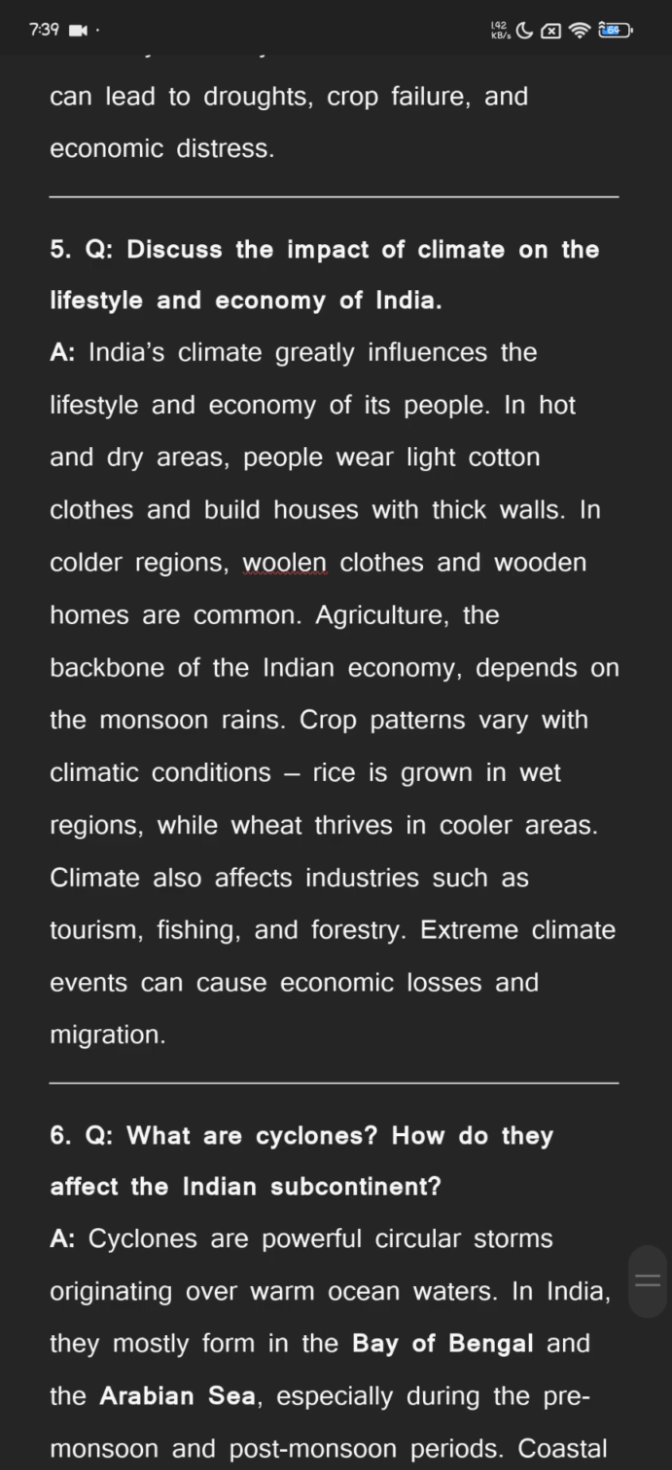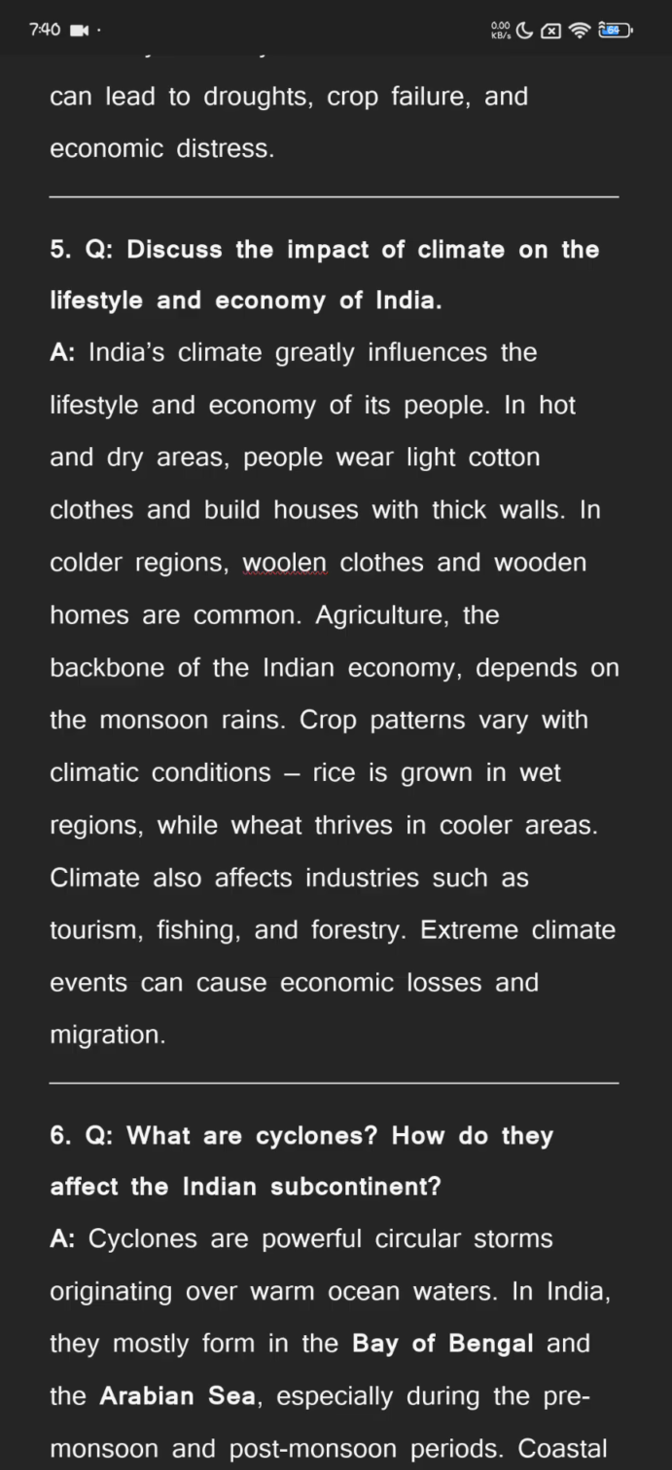Discuss the impact of climate on the lifestyle and economy of India. India's climate greatly influences the lifestyle and economy of its people. In hot and dry areas, people wear light cotton clothes and build houses with thick walls. In colder regions, woolen clothes and wooden homes are common.